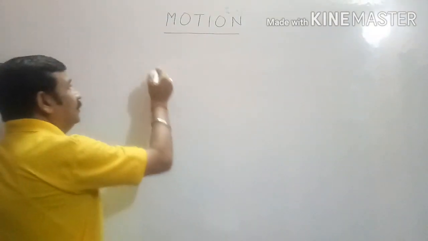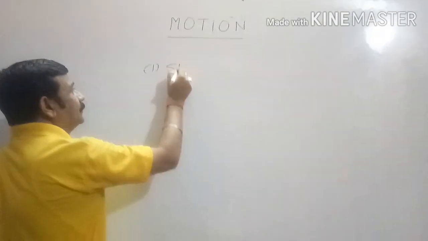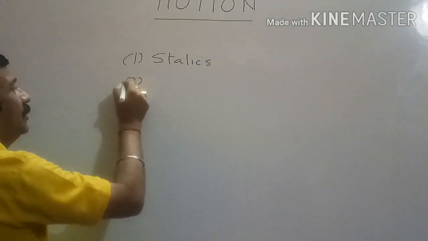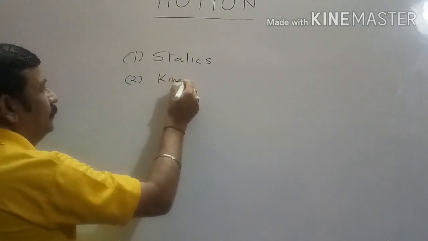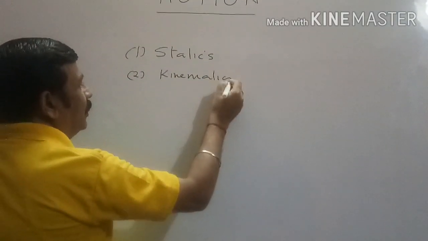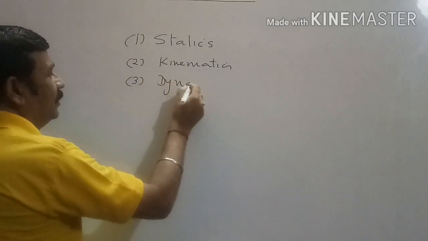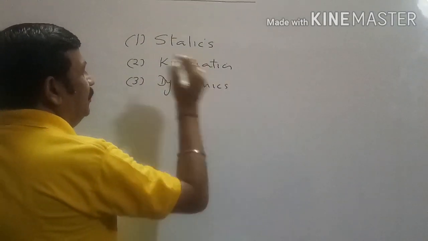Dear students, there exist three different categories of mechanics. Number 1, statics. Number 2, kinematics. And number 3, dynamics.